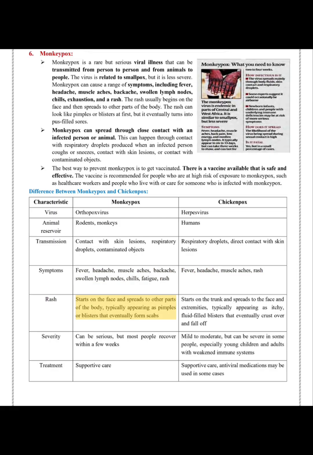Rash. Monkeypox: starts on the face and spreads to other parts of the body, typically appearing as pimples or blisters that eventually form scabs. Chickenpox: starts on the trunk and spreads to the face and extremities, typically appearing as itchy, fluid-filled blisters that eventually crust over and fall off. Severity. Monkeypox can be serious, but most people recover within a few weeks. Chickenpox is mild to moderate, but can be severe in some people, especially young children and adults with weakened immune systems. Treatment. Supportive care; supportive care, antiviral medications may be used in some cases.